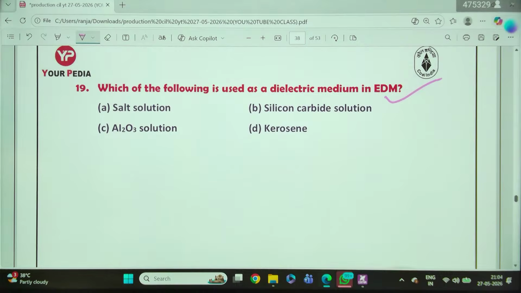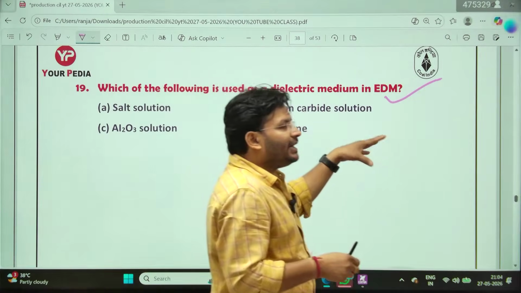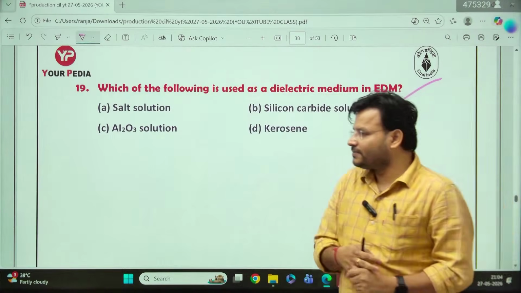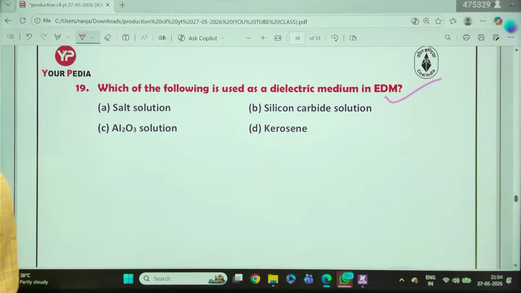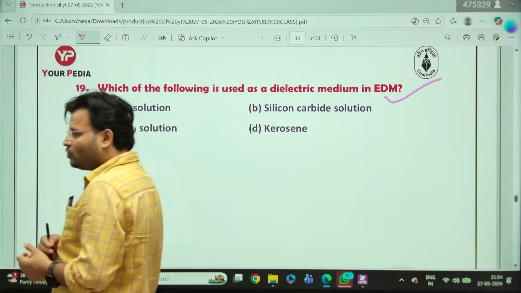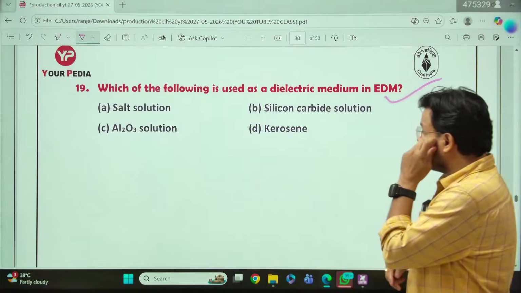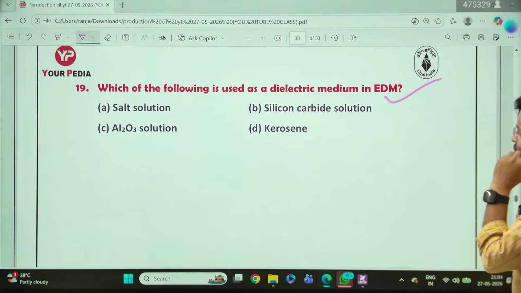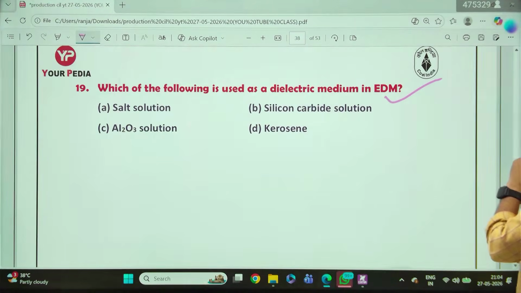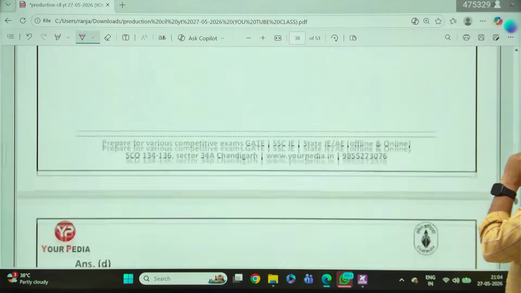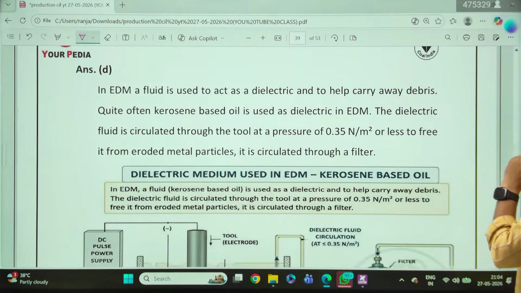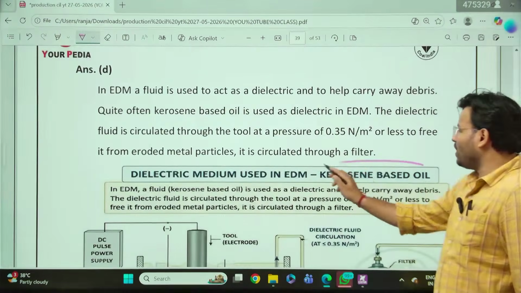EDM, non-conventional machining is important here, right? Non-conventional machining is important. Dielectric medium in EDM, what will be the answer? Salt solution, silicon carbide solution, Al2O3 or kerosene. So talk about EDM, kerosene based oil is going to be used.